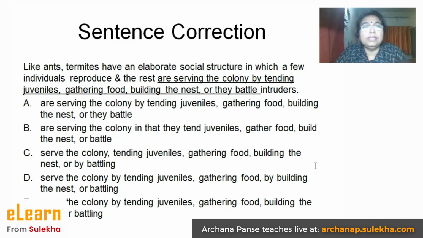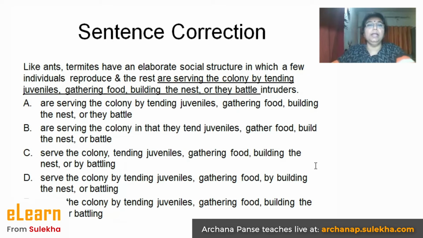Now, coming back to this: like ants, termites have an elaborate social structure. What do you understand by this? In a certain way, ants are similar to termites. Ants and termites are two different types of insects completely, but in some ways they are similar. So, what is the similarity there? That they have an elaborate social structure in which a few individuals reproduce. Like ants, they have a few individuals reproducing, so do the termites. Got it? Yes, ma'am.